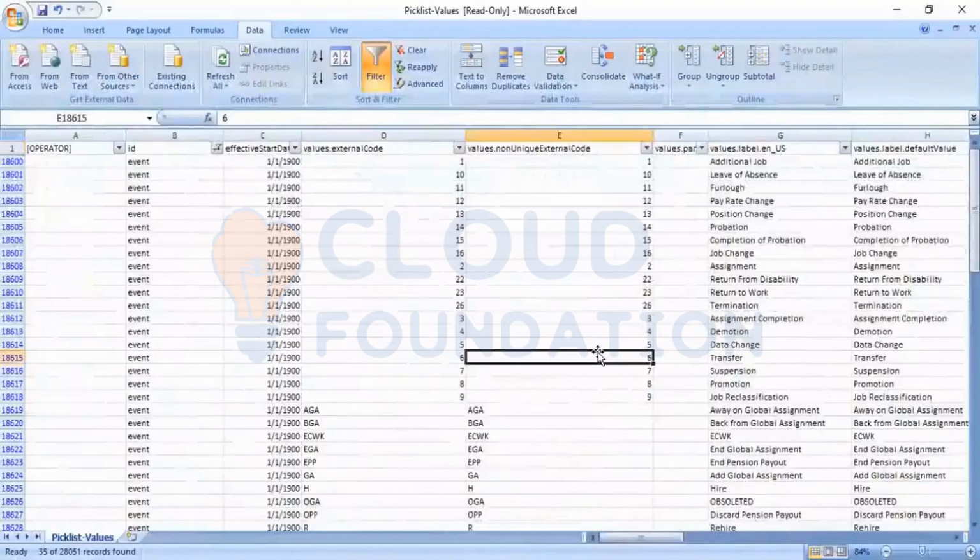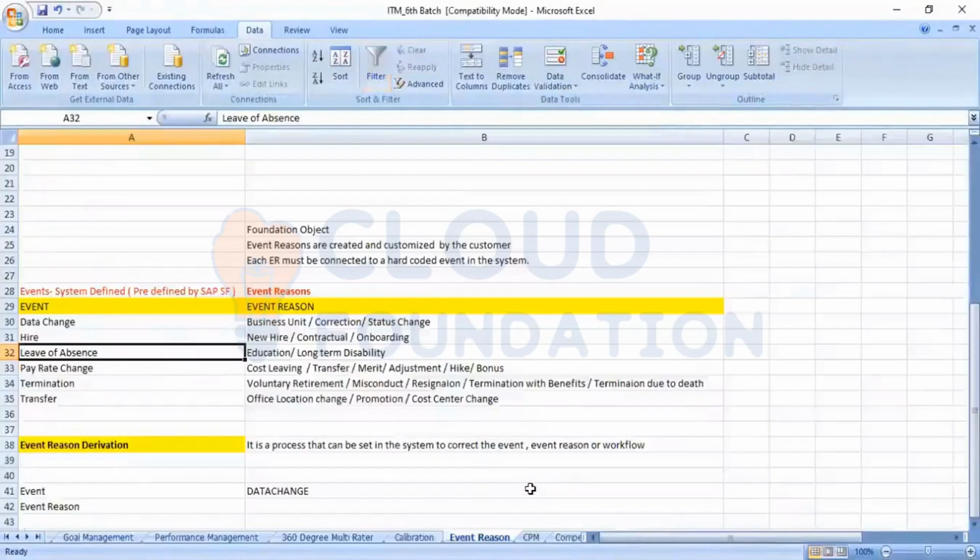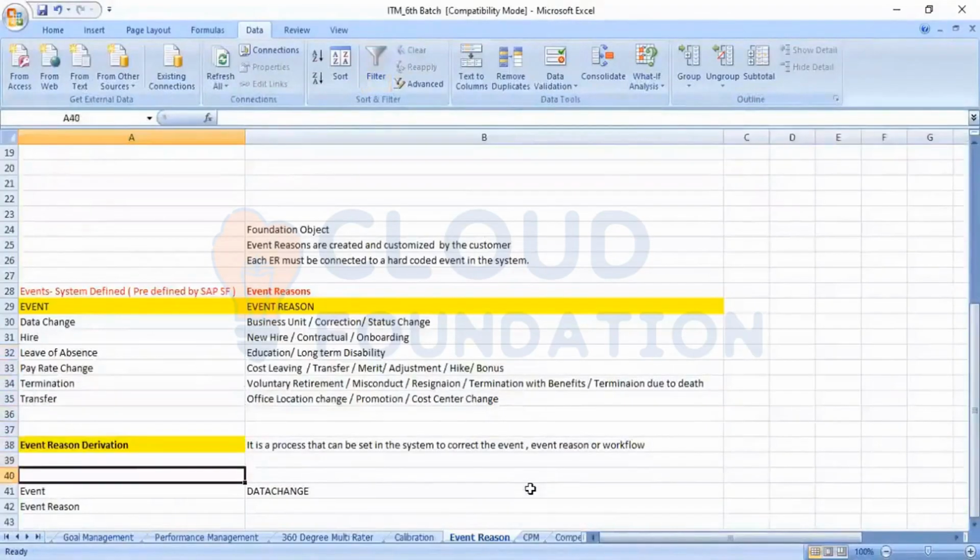From there, for finding the events, we can do it from the Picklist Center, downloading from import and export. This is also sometimes an interview question, where we can find the standard events and how we are able to, if you want to take the summary of all the events, from where we can go and see. Here we have completed this one, that is event and event reason, and even this event reason derivation.